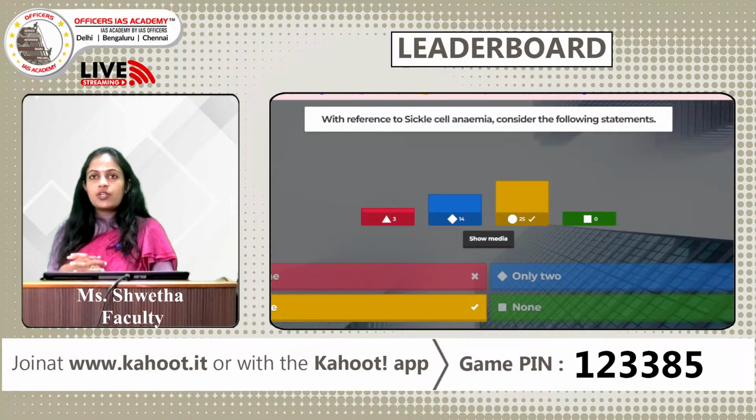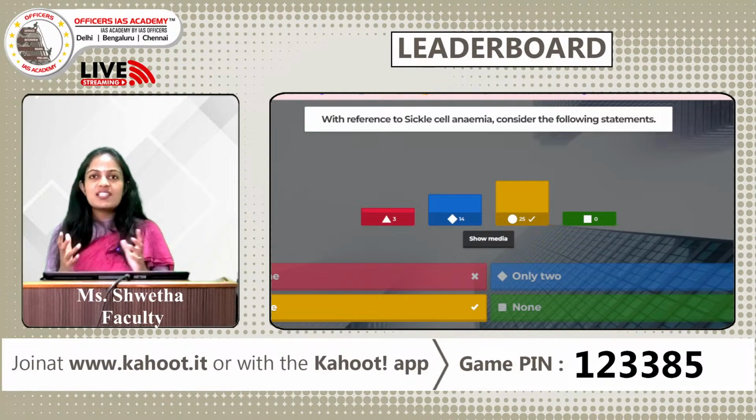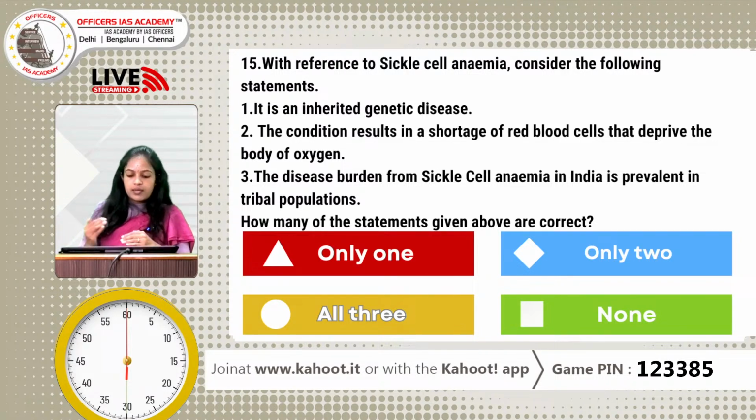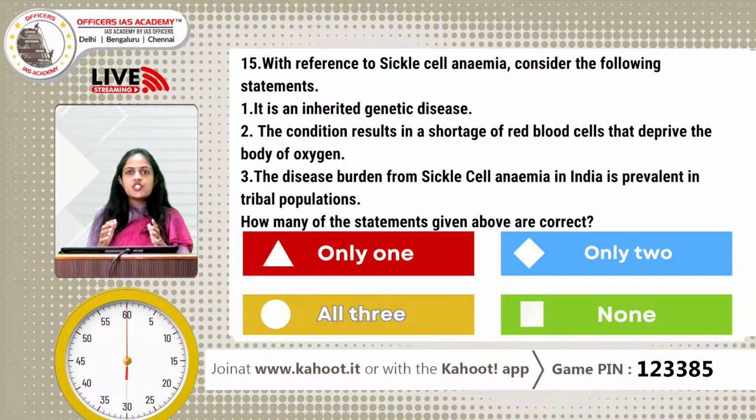So, what is sickle cell anemia? It is an inherited genetic disease. So, what is a genetic disease? It is caused due to mutation in the genes. So, when you inherit the genes from your parents, these changes also get inherited. So, this is an inherited genetic disease. So, what actually happens?